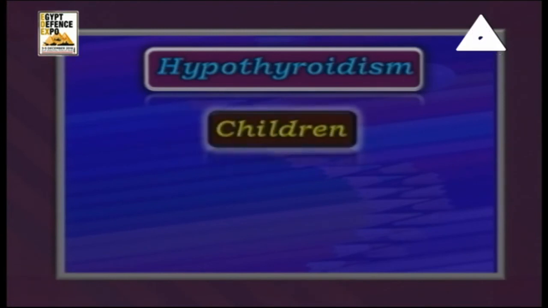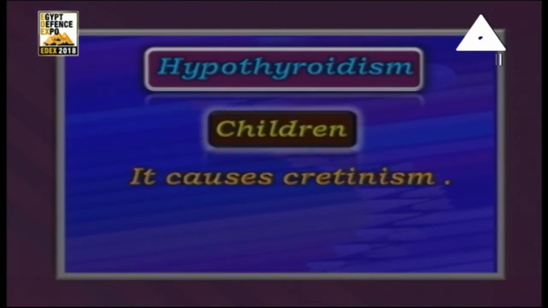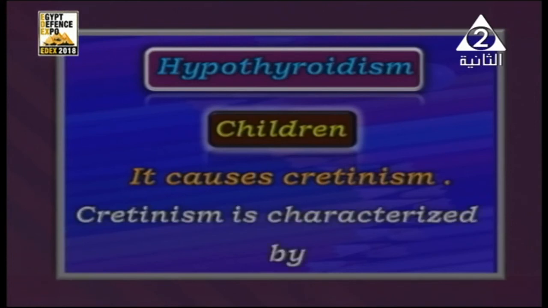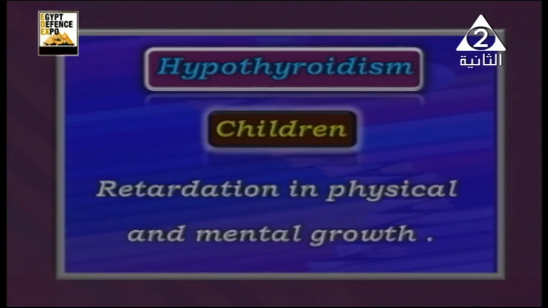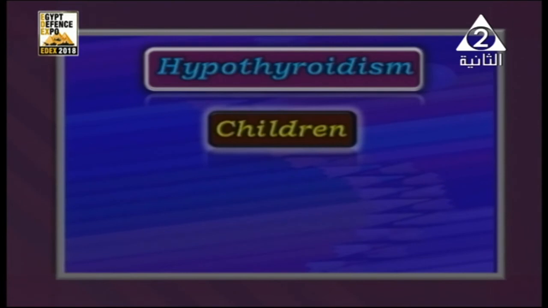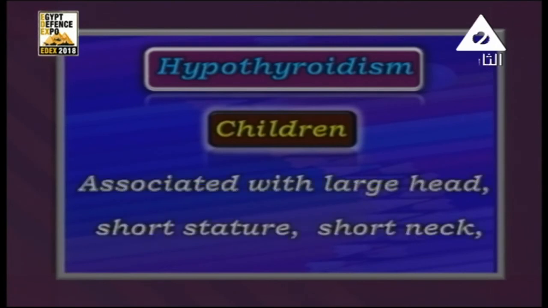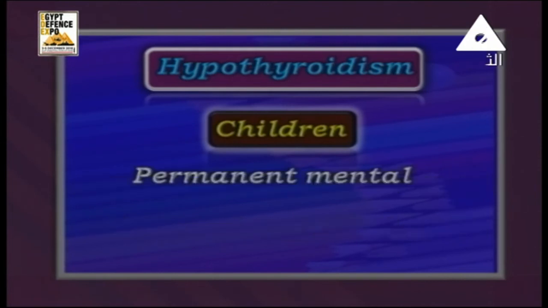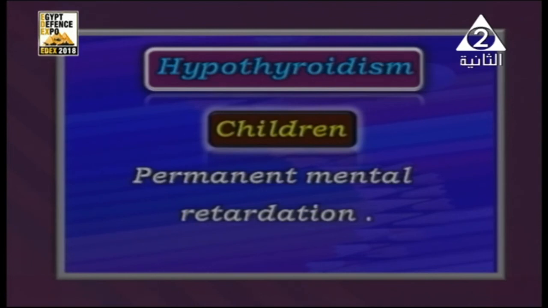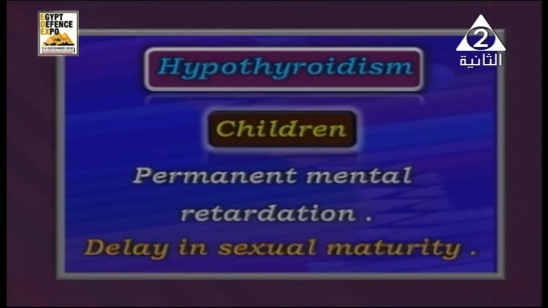Hypothyroidism in children. Number one, it causes a disease which is cretinism. Well, cretinism is characterized by very specific symptoms for the children. Number one, retardation in physiological and mental growth, also associated with a large head and short neck, and also permanent mental retardation, and finally a delay in sexual maturity.